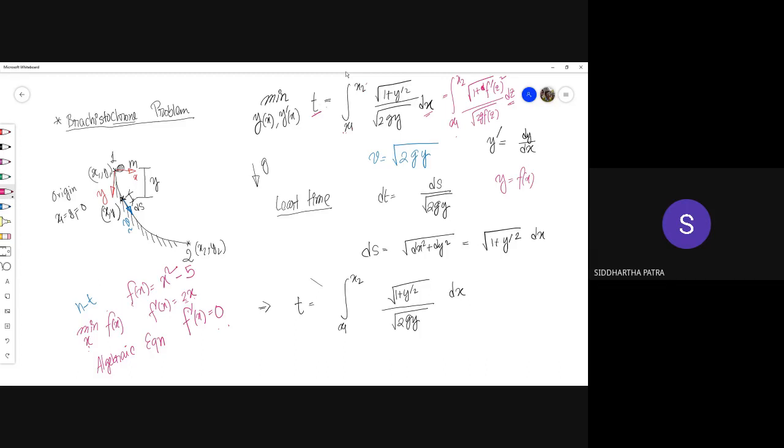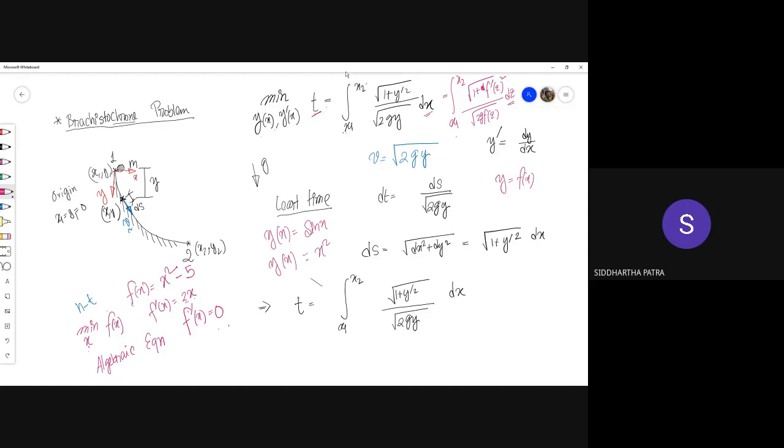But what does t depend on? Although t is a number, that doesn't mean it's a constant. T depends on something. Whether y of x is x squared or y of x is sine of x. If you take y of x as sine of x, you will get a different value of t. If you take y of x as x squared, you will get a different value of t.